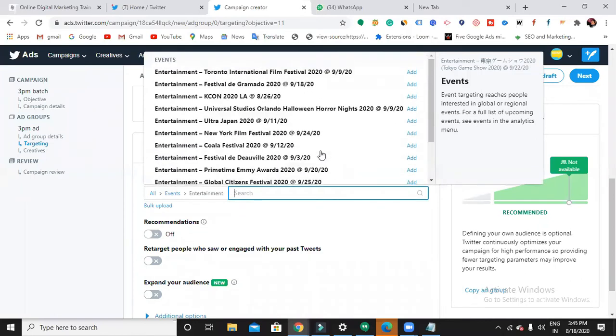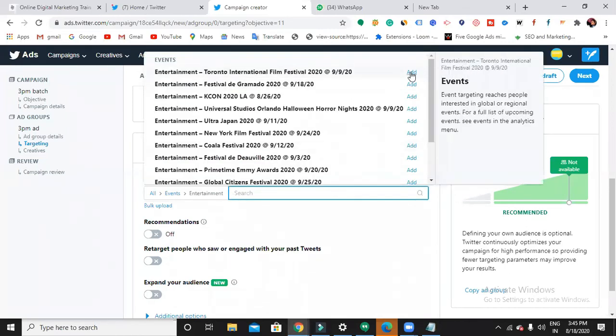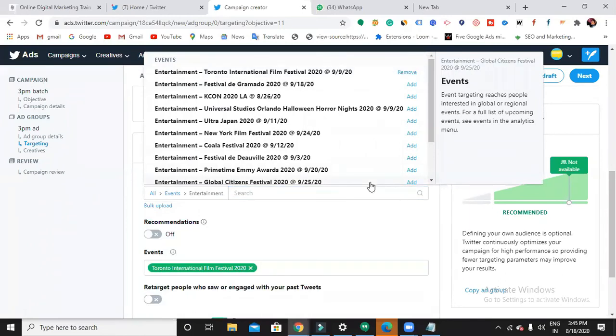So how will it work? I mean, if we select one option, how will it do it? Can you explain to me? Now let's say here, I'm not targeting any profiles, I'm targeting the customers, right? Whatever the targeting might be, in Google Ads also, we are not targeting the websites, we are targeting the customers, people. So now here, if I choose this entertainment, whoever is interested in this kind of entertainment, I'm going to show my ad to him. Got it? Okay. Yes.